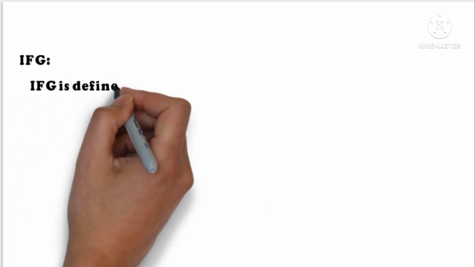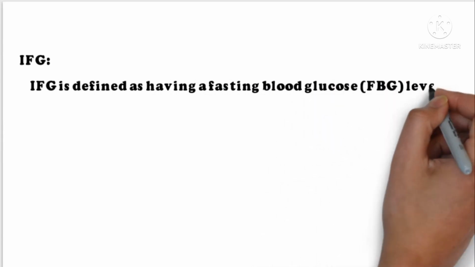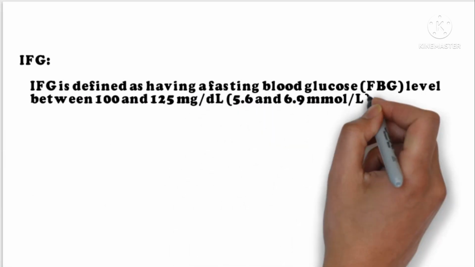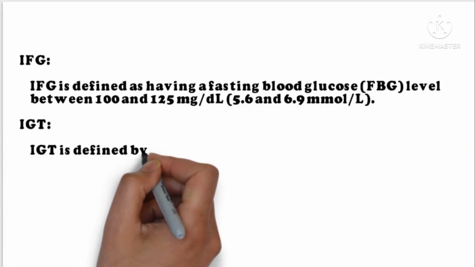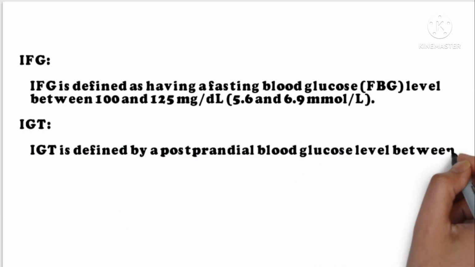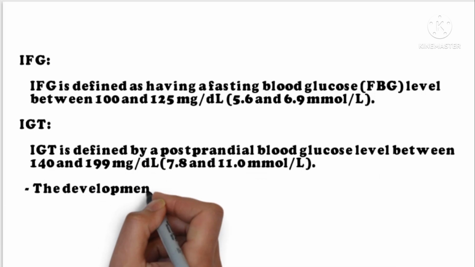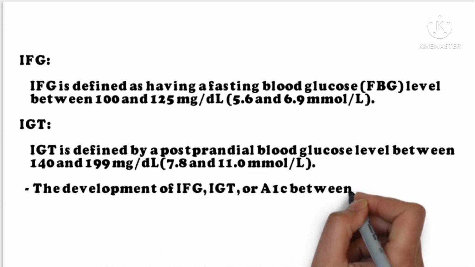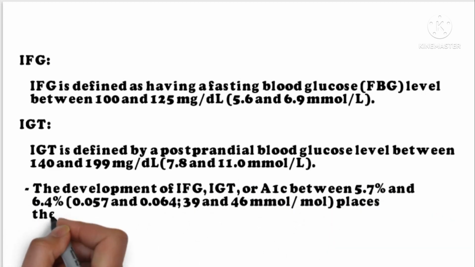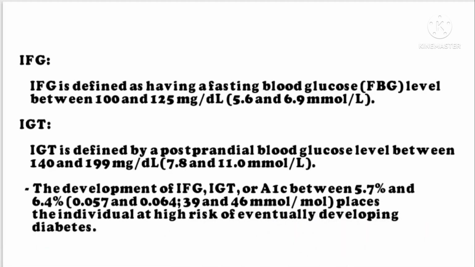Here are two definitions: IFG and IGT. IFG is defined as having a fasting blood glucose level between 100 and 125 mg per deciliter. IGT is the postprandial blood glucose. It is defined as having a postprandial blood glucose level between 140 and 199 mg per deciliter. The development of IFG and IGT, or A1C between 5.7 and 6.4, places the individual at high risk of eventually developing diabetes. A1C is glycated hemoglobin, which is a derivative of hemoglobin.